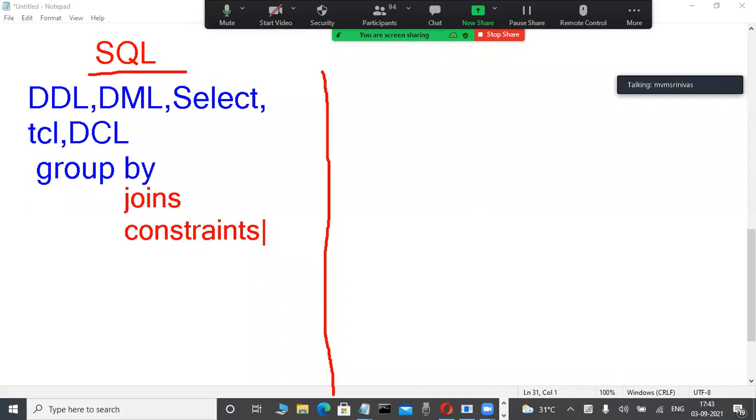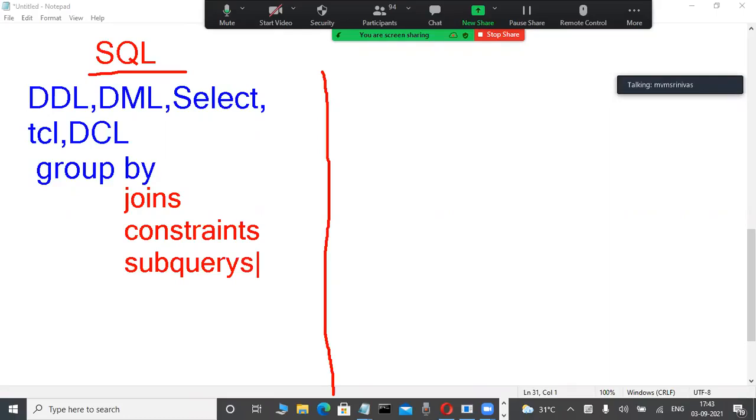Again, not only that, subquery is a chapter. Subqueries are very important, the main chapter in SQL in every database. Subquery means a query within another query. Suppose you attend an interview, and the interviewer asks you to display the highest salary employee, or the second highest salary employee. So many queries and concepts come through the subquery chapter. It is a big chapter, and through it we learn so many things.